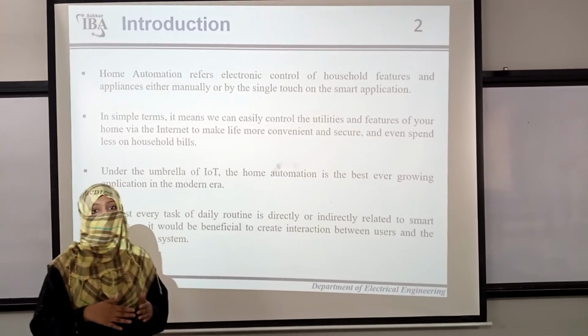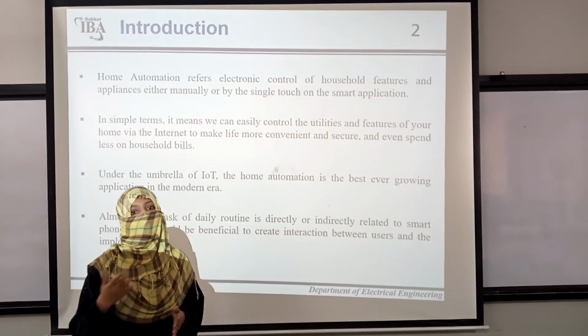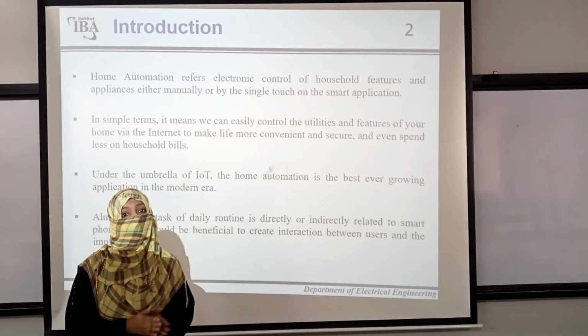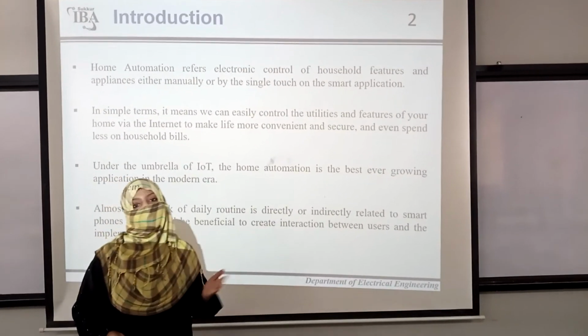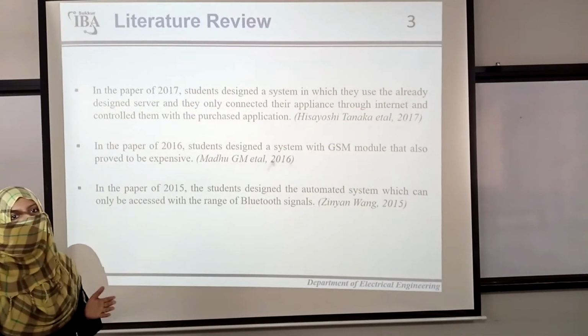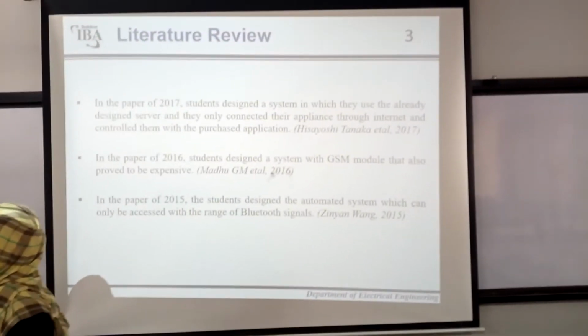As we know, we are dependent on our smartphones, everything is embedded in it. Our camera, our calculator, each and everything is on our mobile phone. So why not connect our appliances with our Android phones? We have connected our appliances with the Android application.